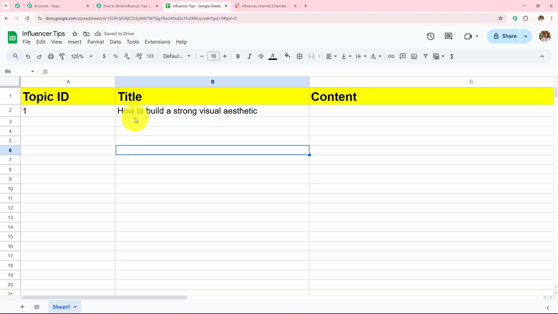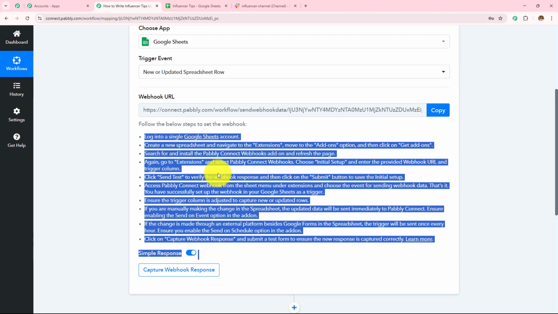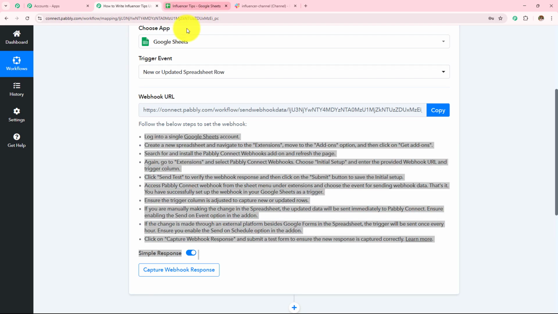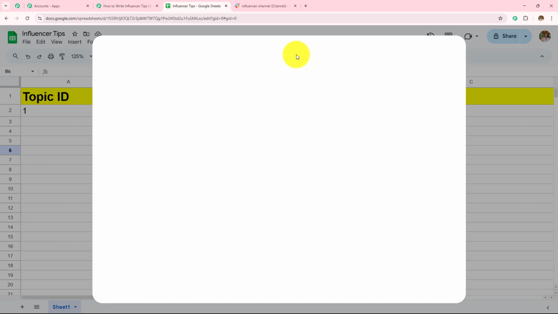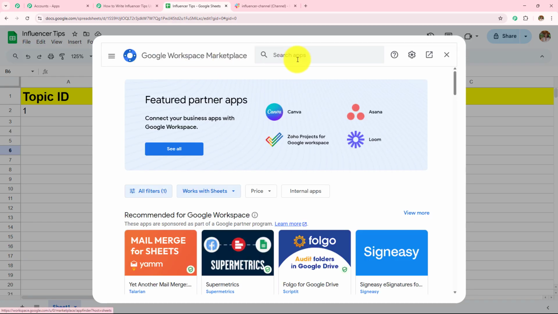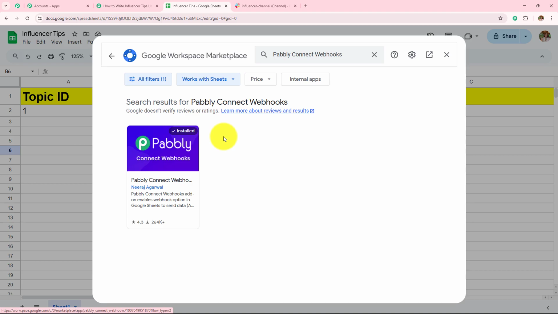Now I want to send this data from this Google Sheet to my Pabbly Connect workflow. For that, we have to go to Extensions, go to Add-ons, and then click on Get add-ons. Here the Google Workspace Marketplace will appear in front of us, where we need to search for Pabbly Connect Webhooks. It is showing install because I have already installed this in my Google Sheets. But if you are doing this for the first time, make sure that you install this following the same process.